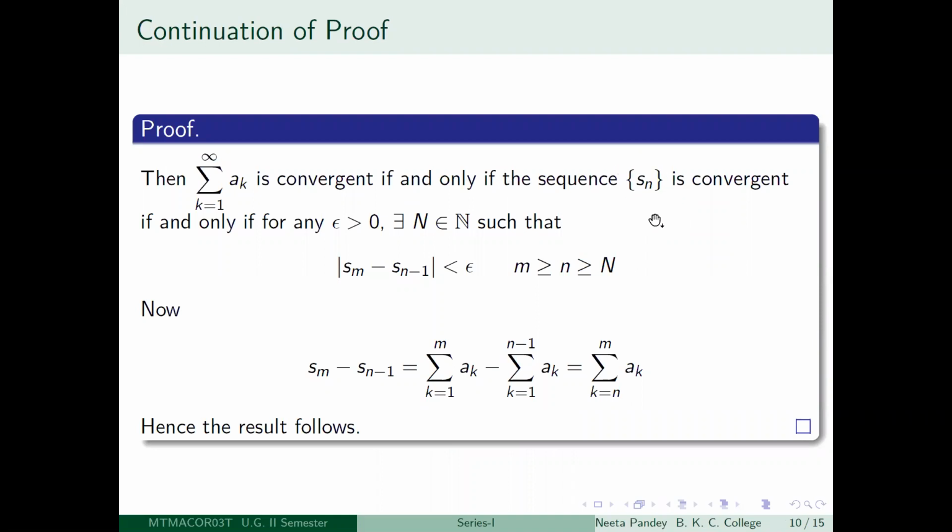And the Cauchy's criterion for the convergence of the sequence Sn is the necessary and sufficient condition that for any epsilon greater than 0, you will be able to get a positive integer N so that whenever m is greater than or equal to n is greater than or equal to capital N, then mod of Sm minus Sn minus 1 is less than epsilon. So you may ask why did I write Sn minus 1 here? I wrote it just to make our expression neat, that is all.